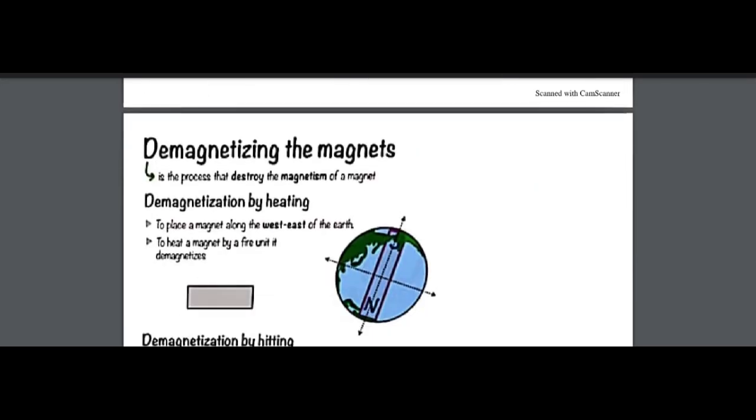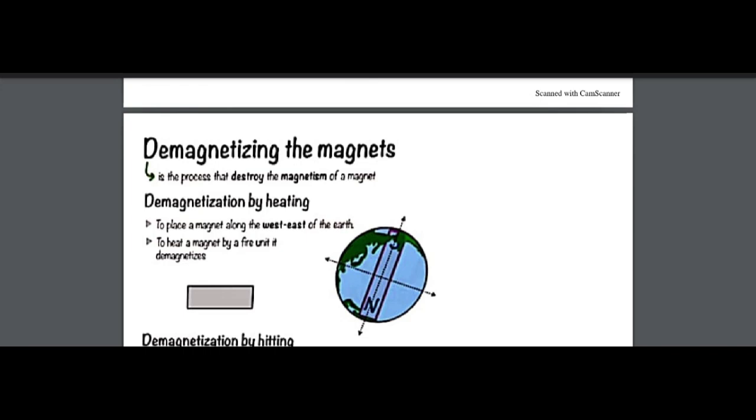Now the demagnetizing magnets. Demagnetizing is a process that destroys the magnetism of a magnet. So for example, the magnet is magnetized. You just remove the power of that magnet and that magnet becomes useless. Demagnetizing the magnets, and what are the methods and the examples.